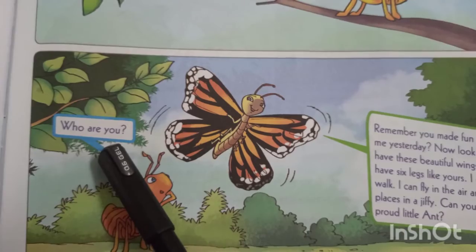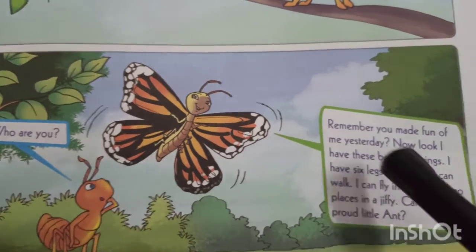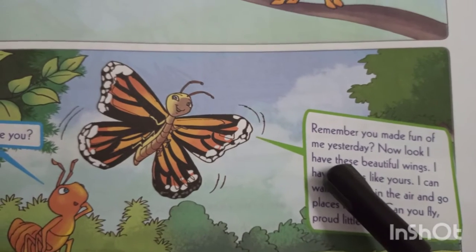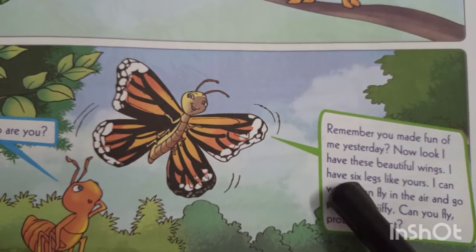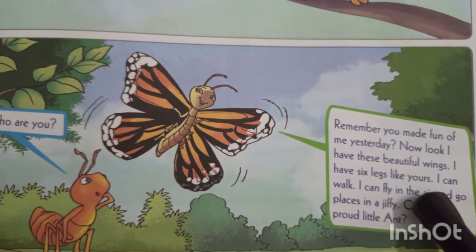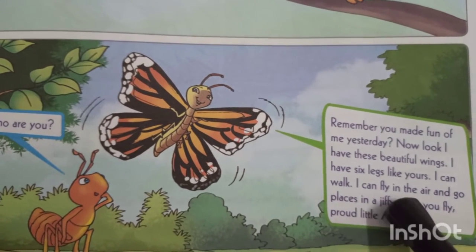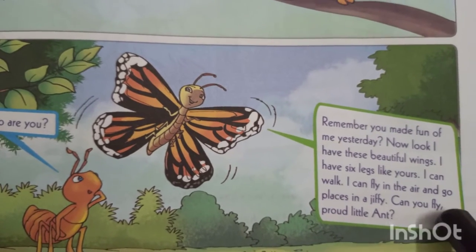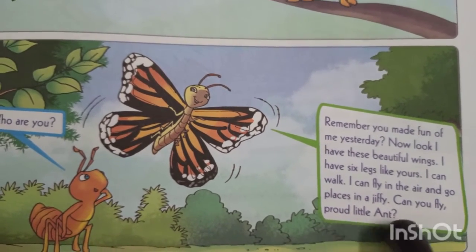Who are you? Remember, you made fun of me yesterday. Now look, I have these beautiful wings. I have 6 legs like you. I can walk, I can fly in the air and go places in a jiffy. Can you fly, proud little ant?